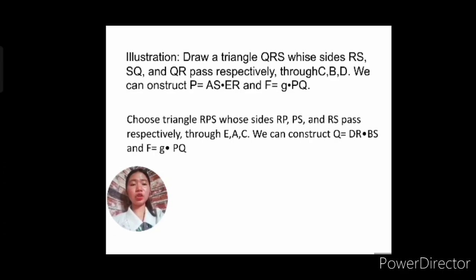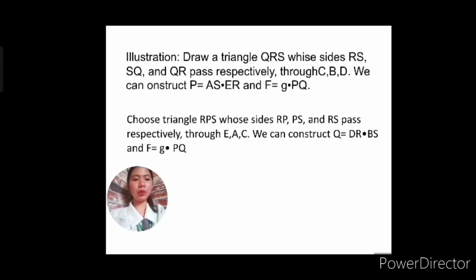Let's imagine that the triangle is drawn, and then we construct another point, point P, and then from the triangle that we made and point P, and using these 5 points D, E, C, B, A, we can construct another point which is the intersection of the line G and PQ. Okay? So, we can also construct point F, which is the intersection of line G and line PQ.